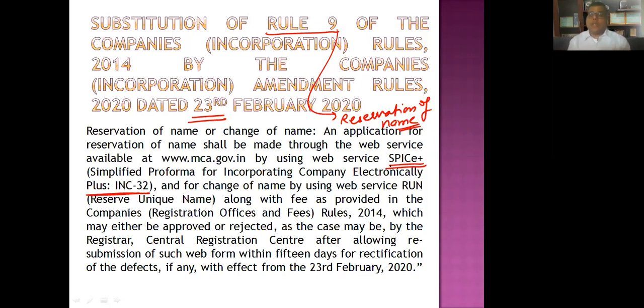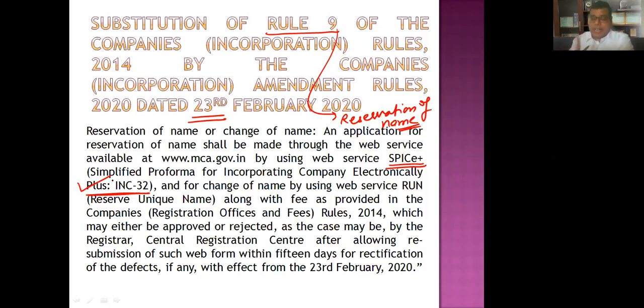If you are very sure about the name, that definitely you will get the name and there will not be any objection for the name, you can directly go for the incorporation and apply for the name then and there only, in a single step. Right? So if you want to apply for the name, RUN is not there now for incorporation. You can apply for the reservation of name in SPICe+ only.